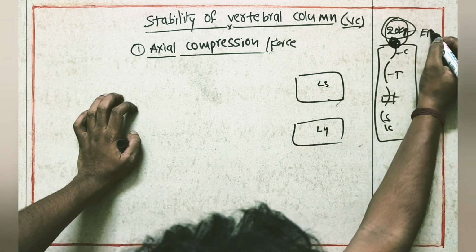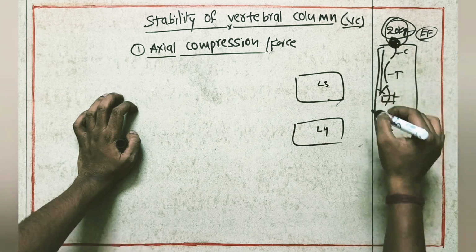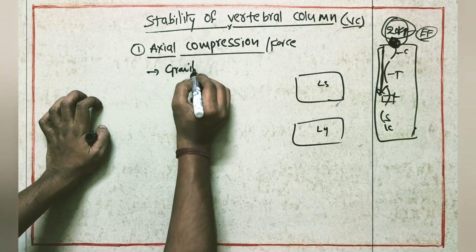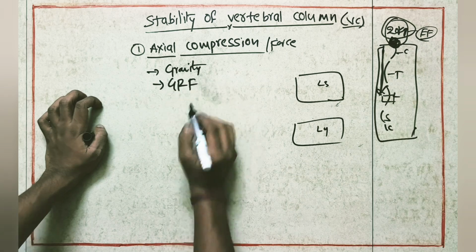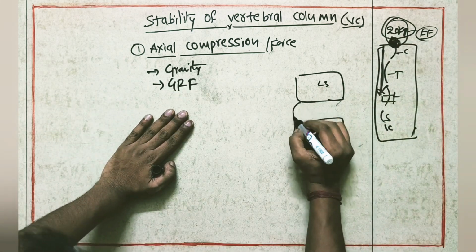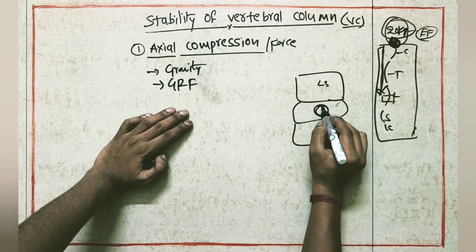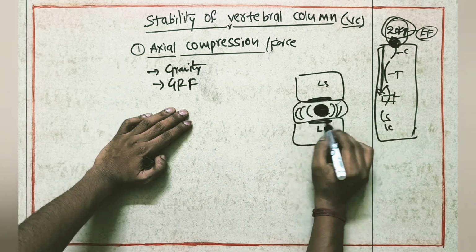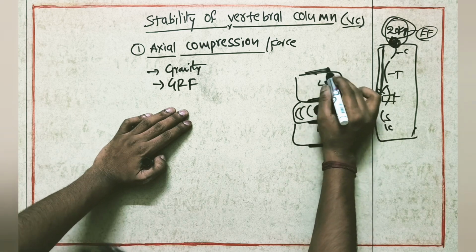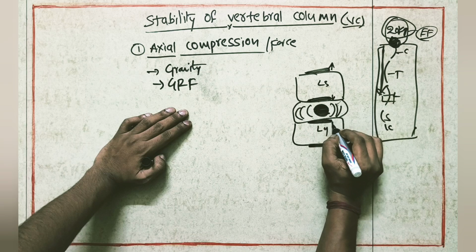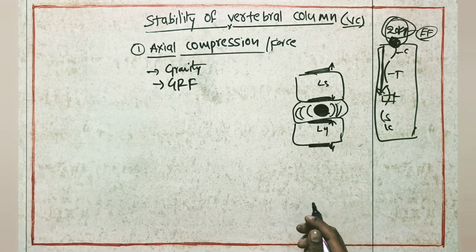So this is an external force. It is going to give a compressive force. This weight will come down. Why will it come down? Because of gravity and ground reaction force. Gravity is going to pull this weight down. Between these two vertebral bodies we have the intervertebral disc, with the nucleus pulposus and annulus fibrosus. Here we have vertebral end plates. For the L4 vertebra, this is the superior vertebral end plate and this is the inferior vertebral end plate.